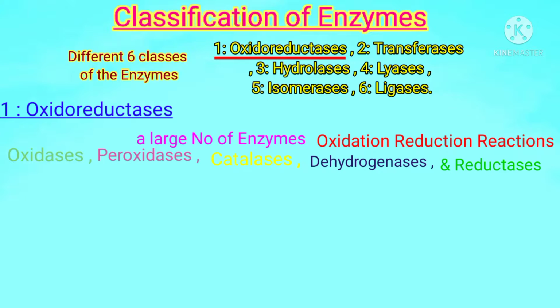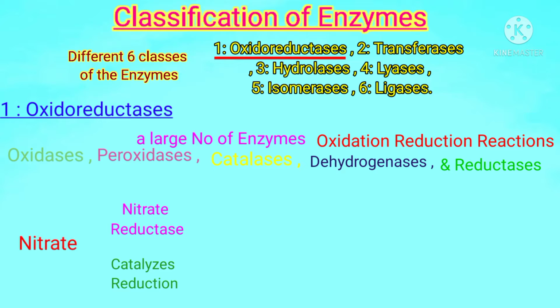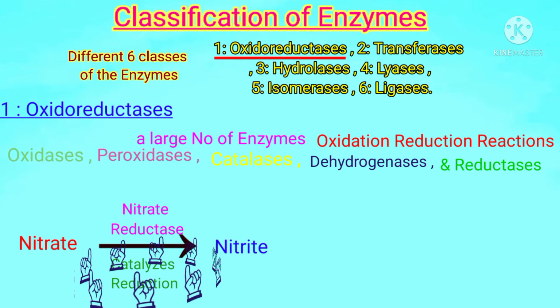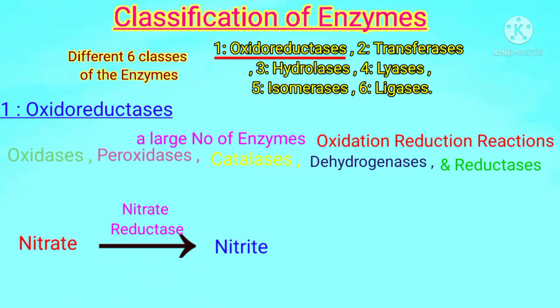Let's come back to our topic, oxidoreductases. Students, let's see its example. For example, we have nitrate reductase enzyme, which catalyzes the reduction of nitrate into nitrite. Nitrate reductase enzyme performs this reduction in the presence of the coenzyme nicotinamide adenine dinucleotide in its reduced form.